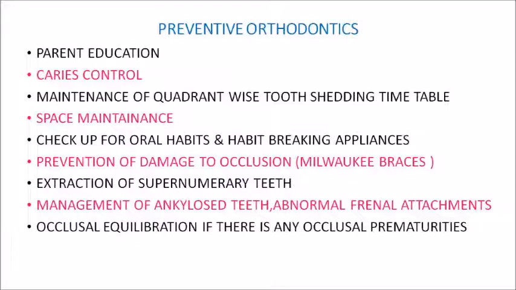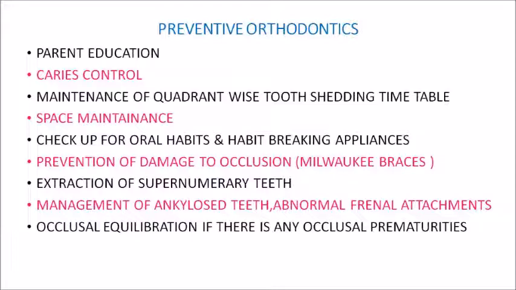If any carious tooth is not properly and adequately restored, it might lead to future extraction needs, or the exfoliation of the teeth, which can lead to loss of arch length, and this loss of arch length can cause future crowding and rotations of the permanent teeth. Now, the third is maintenance of the quadrant wise tooth shedding timetable. Then the fourth one is space maintenance.